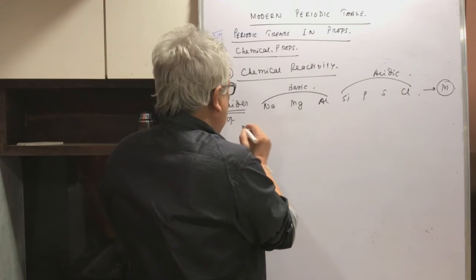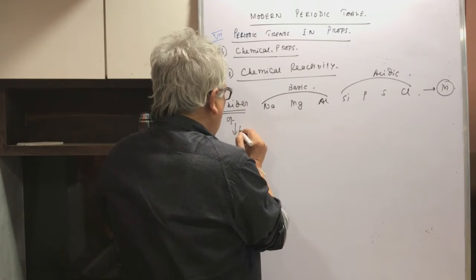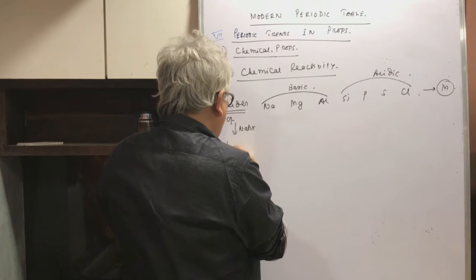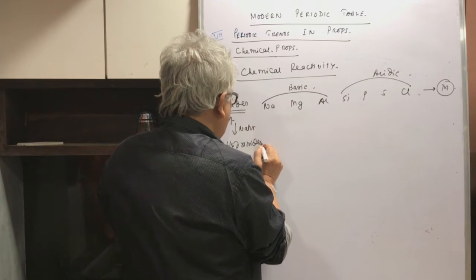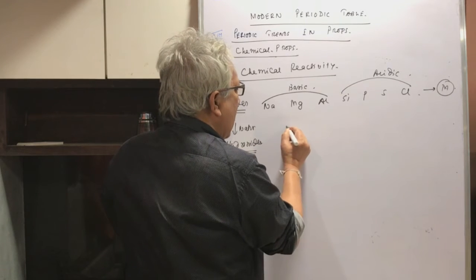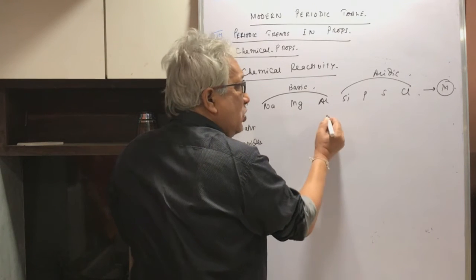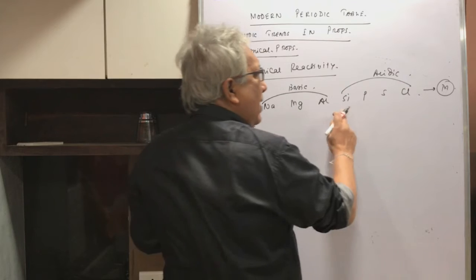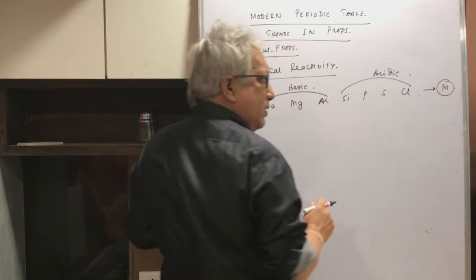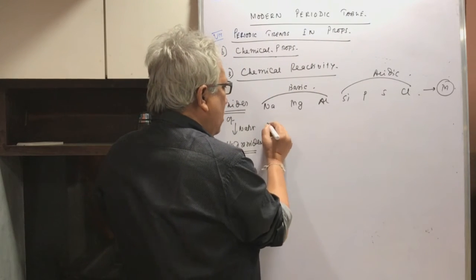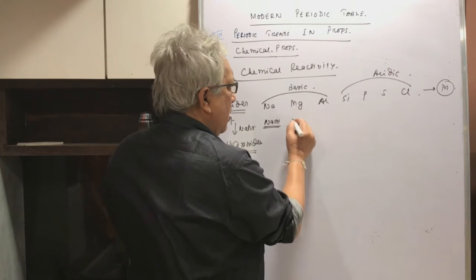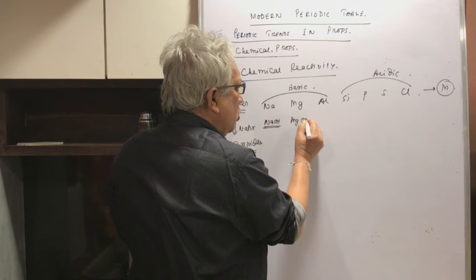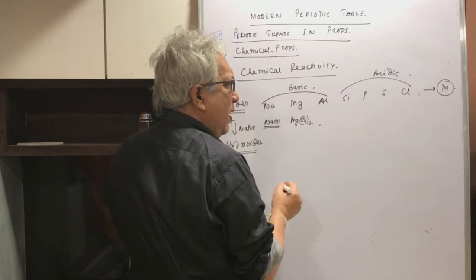So when you put these oxides in water, they form hydroxides, and some of the hydroxides are basic in nature, but some are acidic in nature. Then they are called oxyacids. For example, sodium forms NaOH, which is world famous as a base. Magnesium, Mg(OH)2, is also world famous as a base.